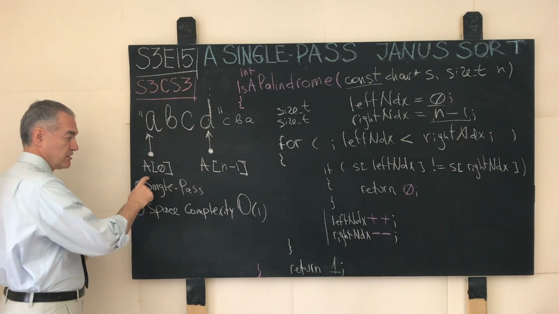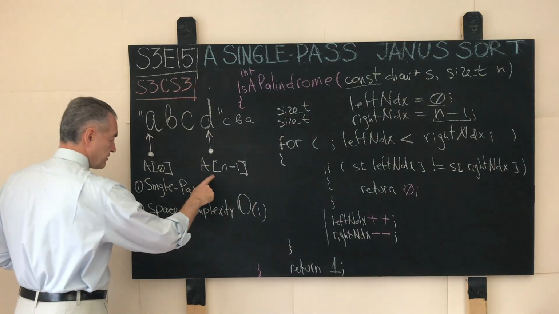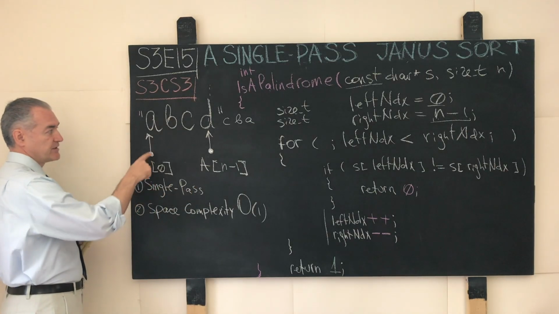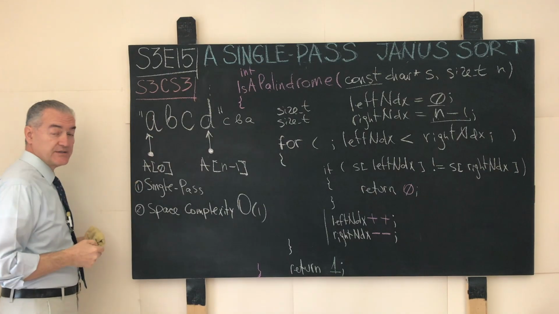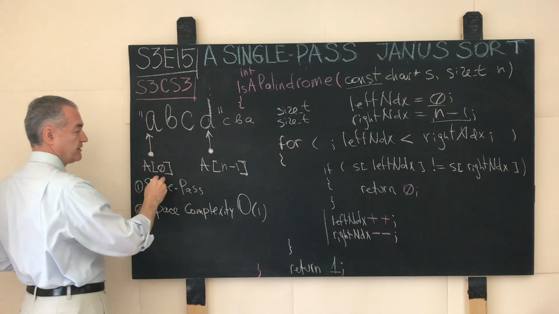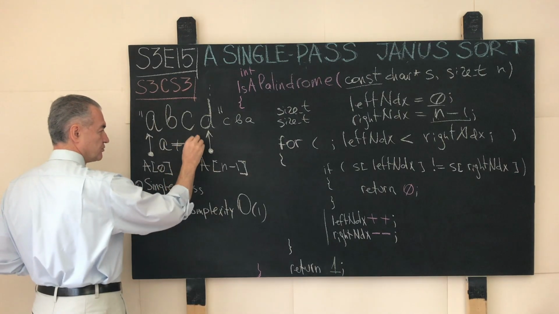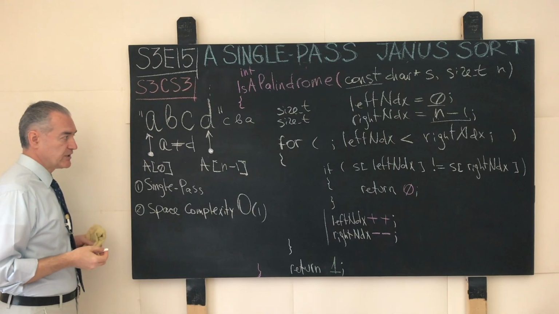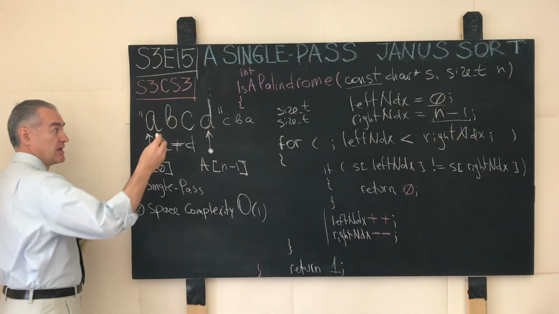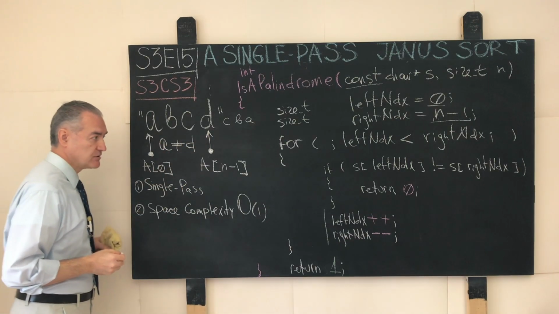To which the left runner replies, runner right, this is runner left, I see the character A. At this point, the two realize that A is not equal to D, and the game is over. We can go home, we can already decide that this particular string is not a palindrome.